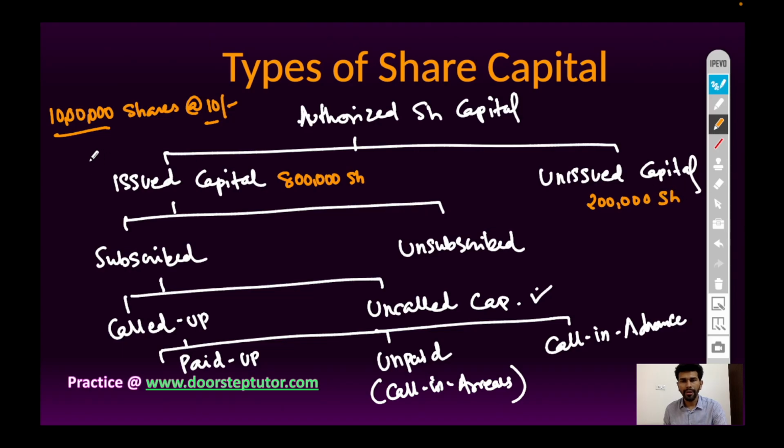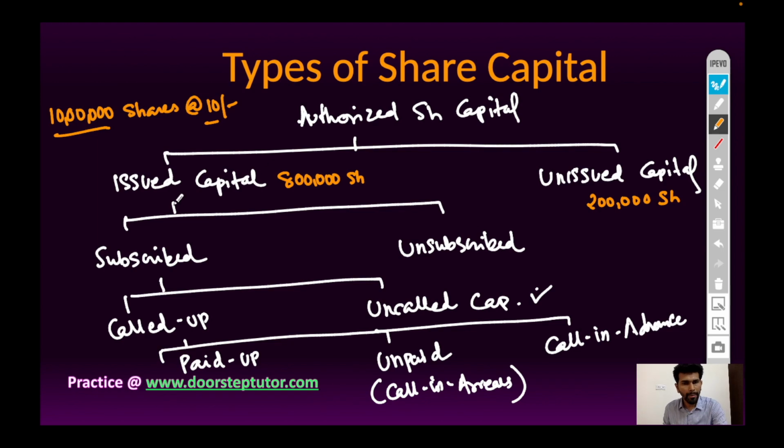Issued capital is the portion of authorized share capital which is issued to the general public, and this unissued portion of capital will be issued during the lifetime of the company anytime whenever money is required.